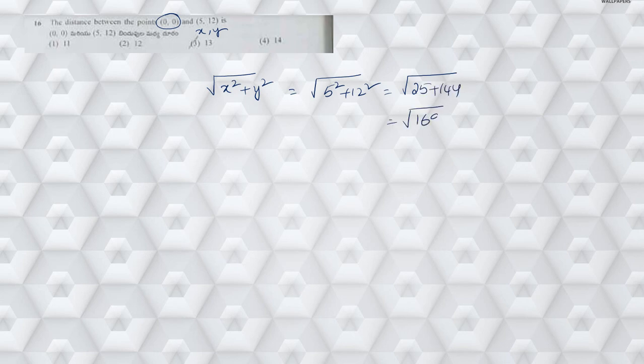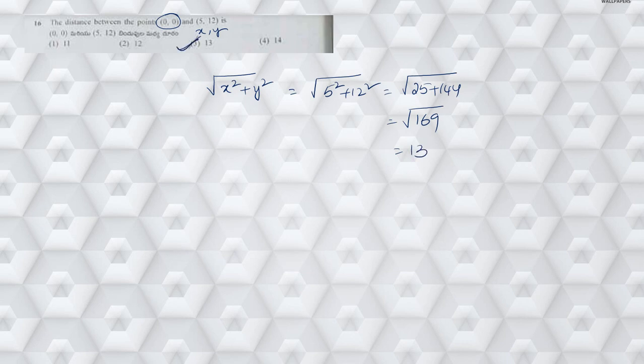Next, moving on to question number 16. The distance between the points 0, 0 and 5, 12 is. Since 0, 0 is the origin, the distance from origin to a point is given by square root of x square plus y square, where 5, 12 is x, y. Now applying the formula, square root of 5 square plus 12 square, which is equal to square root of 25 plus 144, which gives me square root of 169, which is equal to 30.